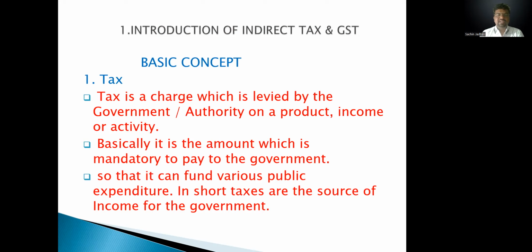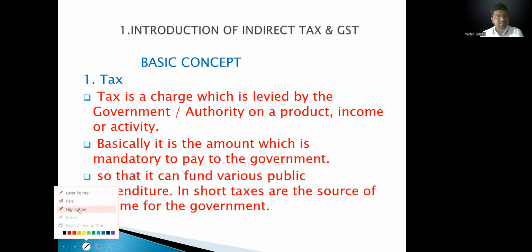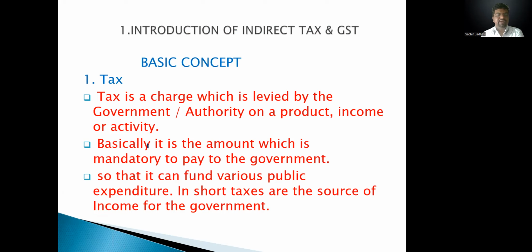Tax is a charge levied by the government or authority on a product, income or activity. Levied means charged on a product, income or activity. Basically, it is an amount which is mandatory to pay to the government.